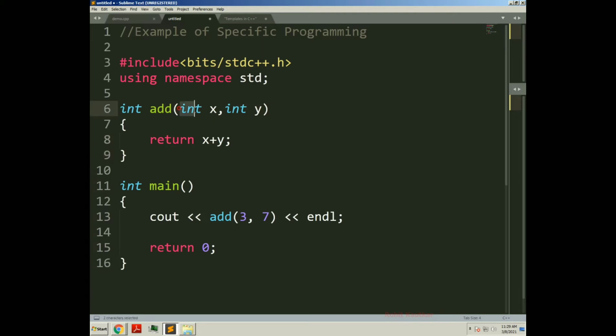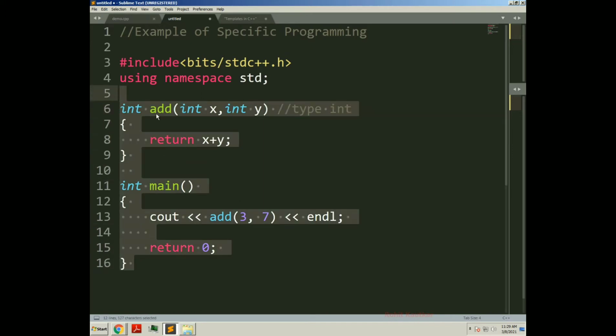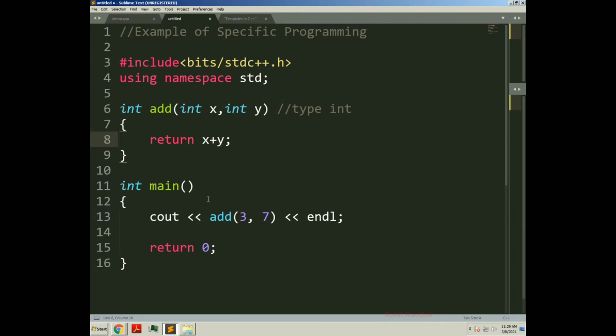This add function can add two variables x and y of type int. This add function will operate on only integer type, integer input.